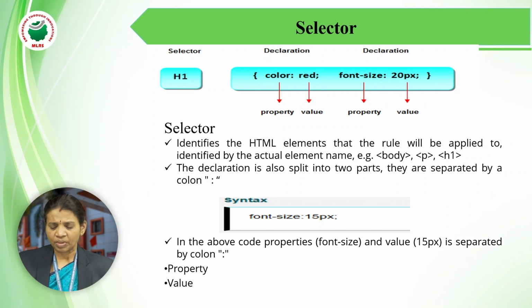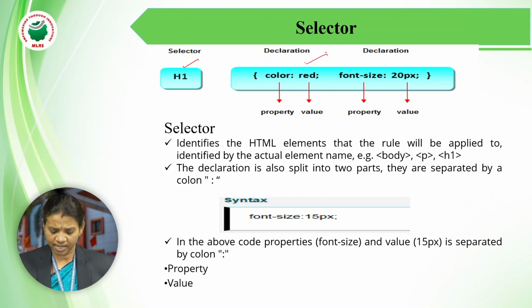Before going further, I told you already there are two parts in CSS. One is the selector part, another one is the declaration part. What is meant by a selector? The first part is called a selector, another part is called a declaration block.